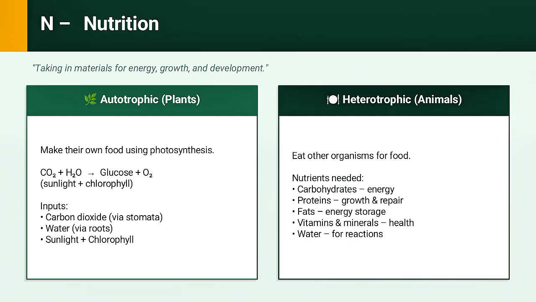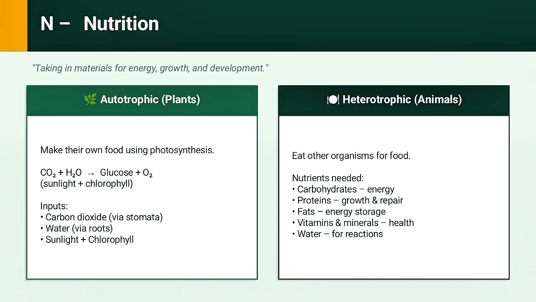And finally, N for nutrition, the last characteristic. The definition: nutrition is the process of taking in material for energy, growth, and development. Without nutrition, there is no energy, no growth, no repair, and no survival. Now, different organisms get their nutrition in different ways. In biology, we divide this into two types: autotrophic nutrition. The organism makes its own food. Plants do this through photosynthesis.